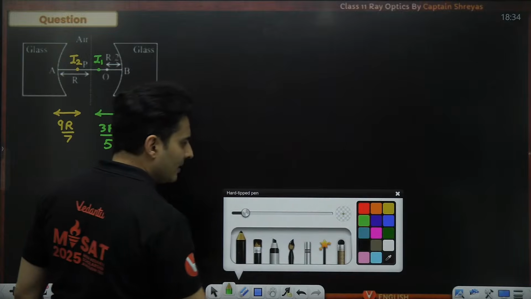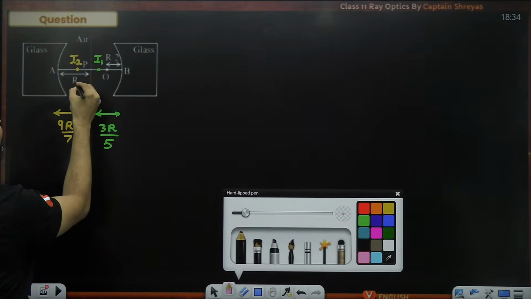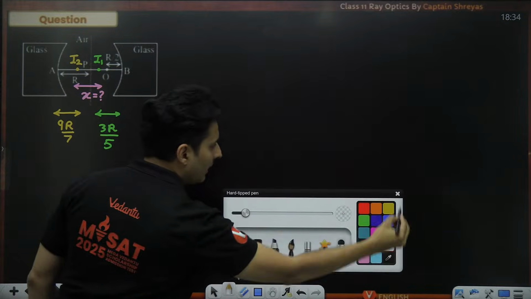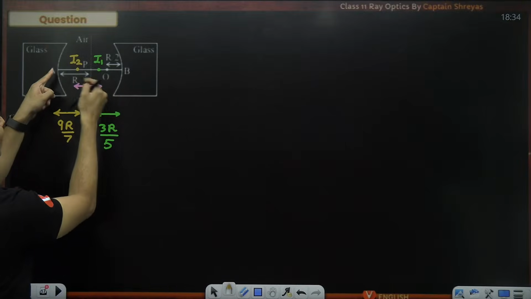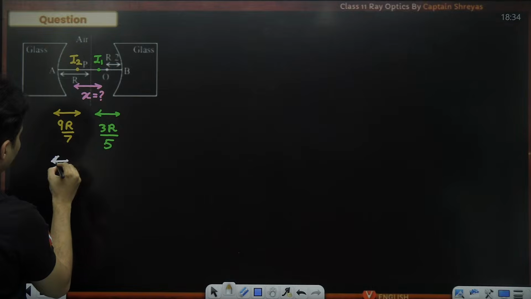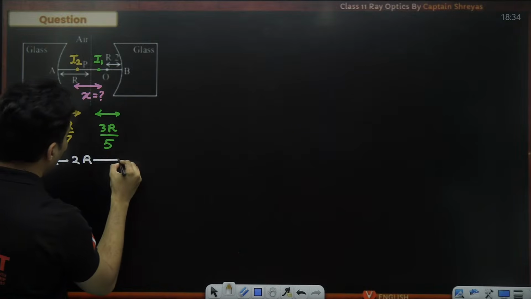Now they are asking you what is the distance between I1 and I2. Well, we already know from point A to point B, this is R, this is R. So this total distance, if you measure, was already 2R.